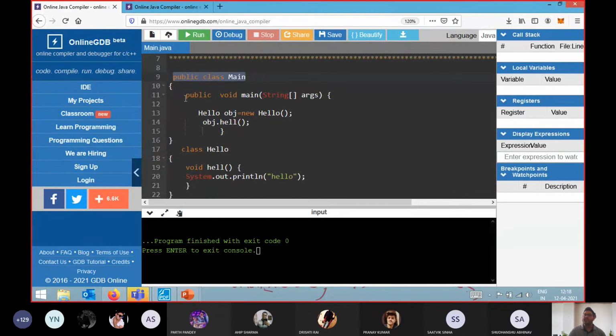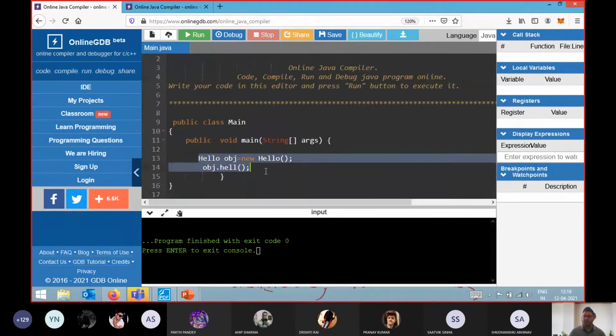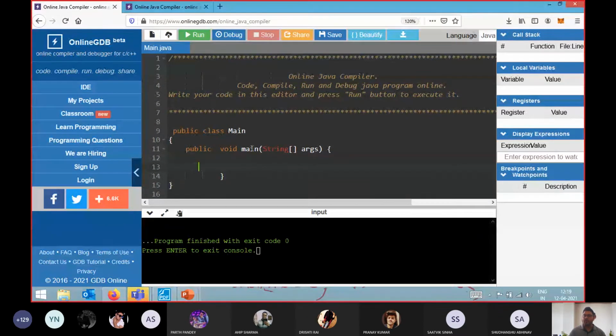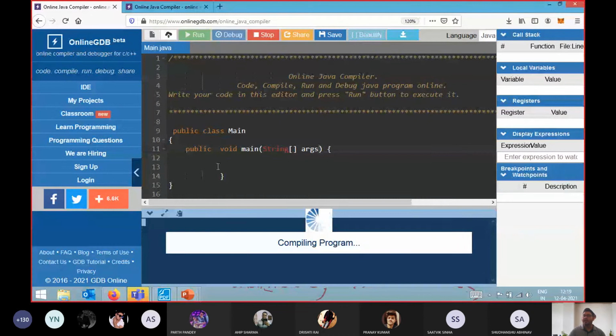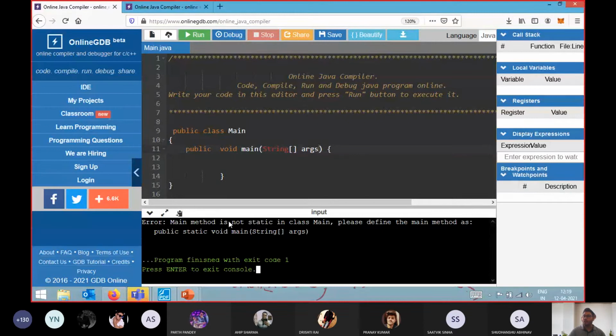That is why I just want to show you, because this concept is again very important. If I write public class main, and just write public void main like this, I think you already know that the output you will get is an error. The error is that the main method is not static in the class main.